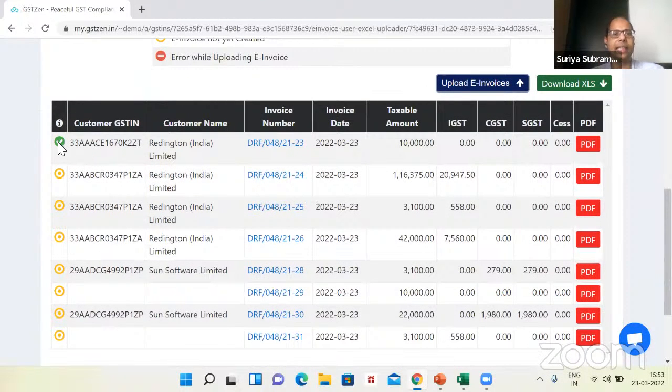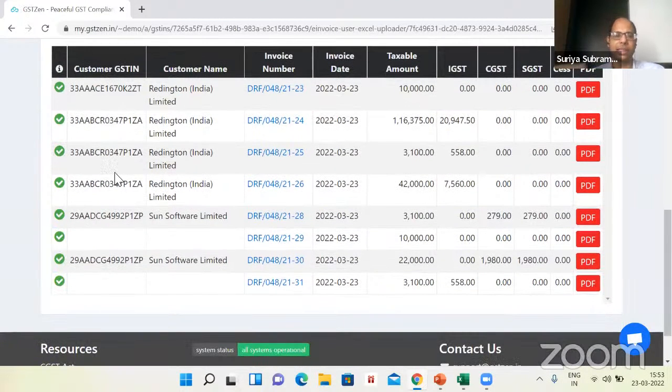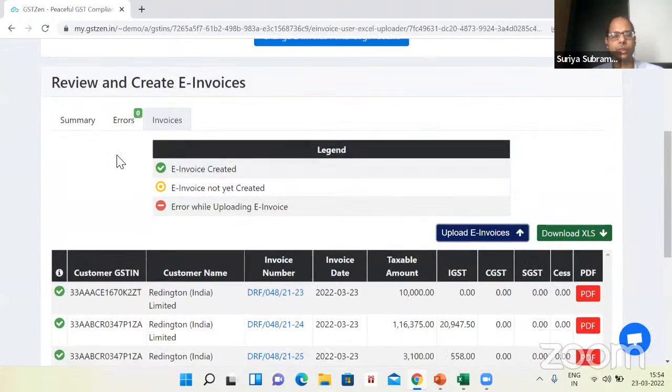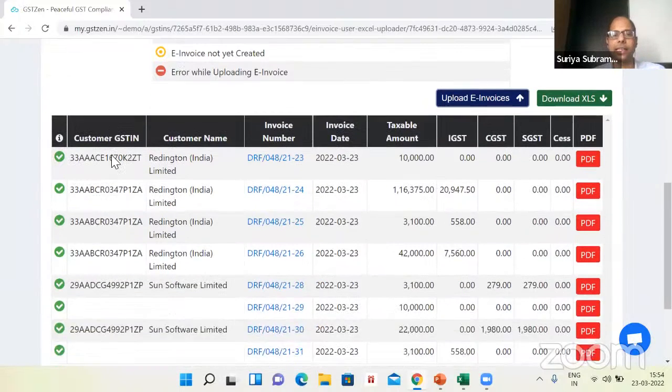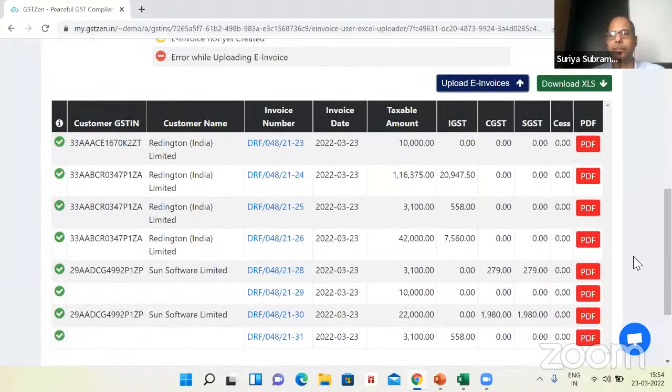So you can see a green tick for the first invoice. The other invoices also are refreshing shortly. And here you can see a green tick showing for all the invoices. So this is how long it takes to generate e-invoices. You can see e-invoice got generated.